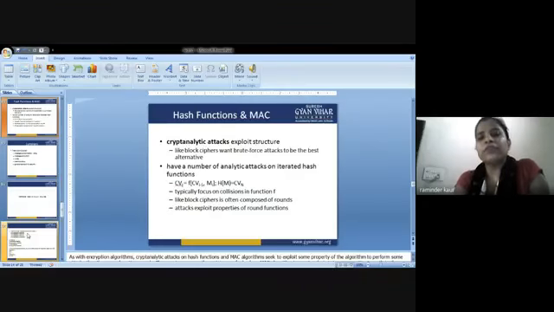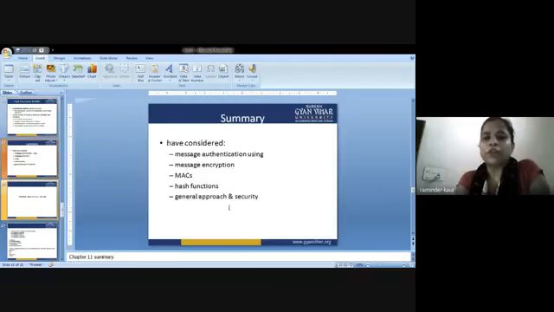So next is hash functions and MAC. Cryptanalytic attacks exploit structure; like block ciphers, we want brute force attack to be the best alternative. Next, we can have a number of analytic attacks on iterated hash functions, and the formula is given here. You can have a look at this formula: CV of i is equal to f of CV of i minus 1 comma message of i, and the hash value of the message is equal to CV of n. It typically focuses on collisions in function f. Like a block cipher, it is often composed of rounds, and attacks exploit properties of round functions. So, summary.